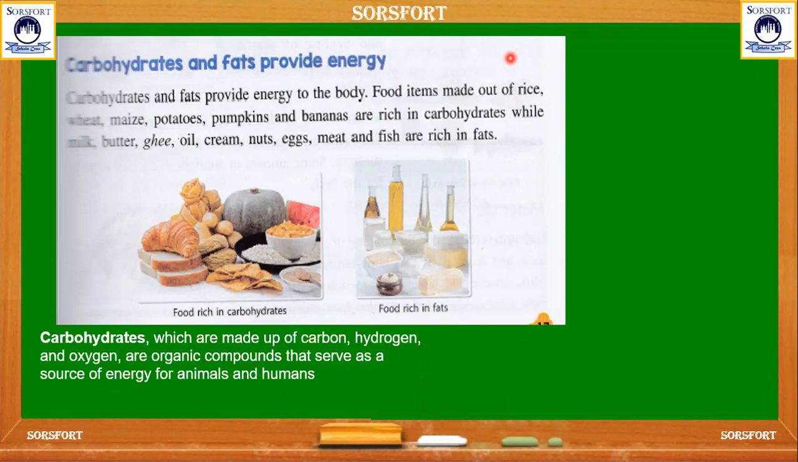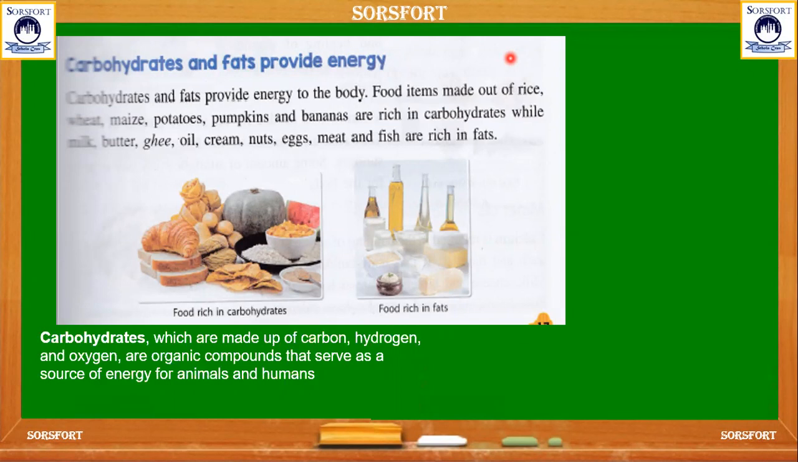These carbohydrate and fat foods provide energy to the body. Does our body stop working? No. Even when we sleep, our body keeps on working. So our body needs much energy for its daily routine work. These are the foods which provide energy to our body.